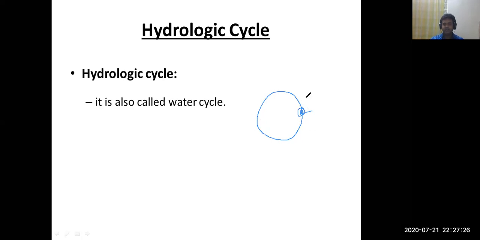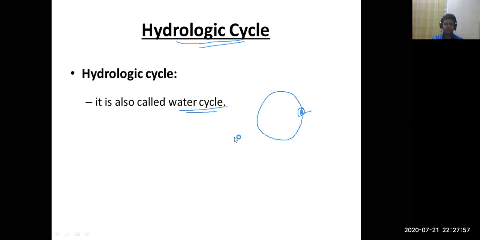So the hydrologic cycle means movement of water through various phases and processes, from the point where the water starts moving, until the water joins the same point again, completing one cycle of movement of water. It is the hydrologic cycle, also called the water cycle.